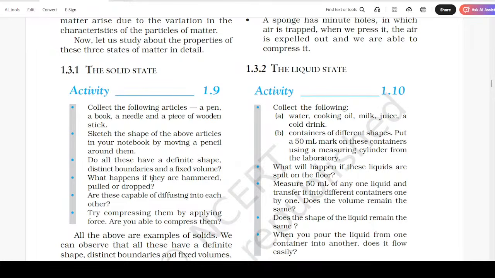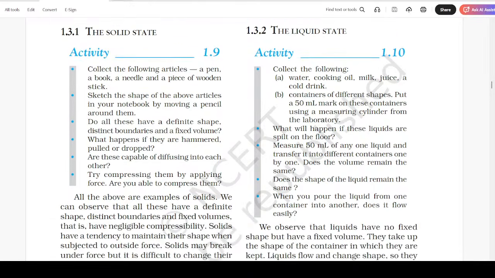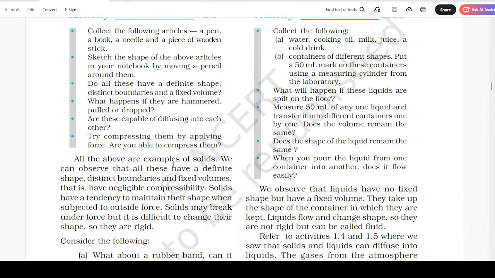What happens if they are hammered, pulled, or dropped? As these are not capable of diffusing into each other, try compressing them by applying force. Are you able to compress them? All the above are examples of solids. We can observe that all these have a definite shape, distinct boundaries, and fixed volumes. That is, they have a negligible compressibility.